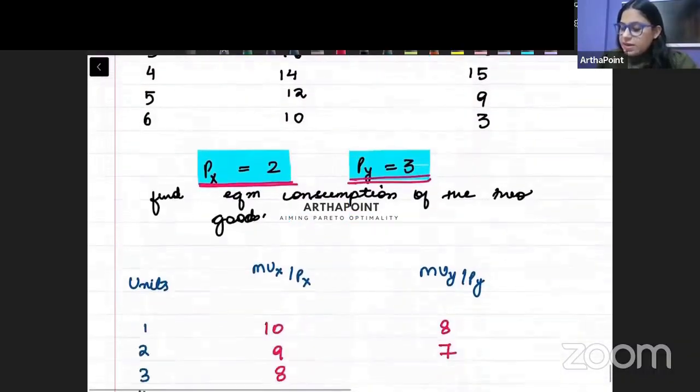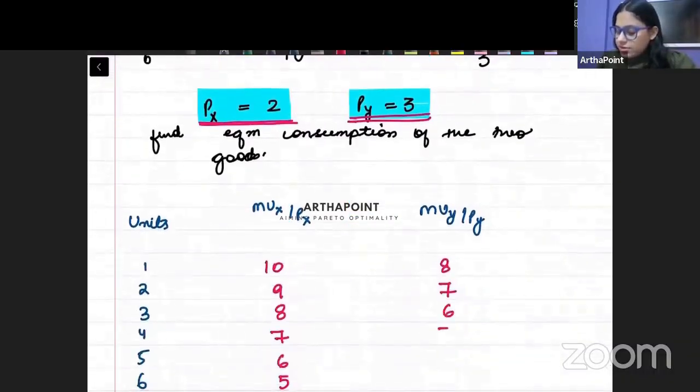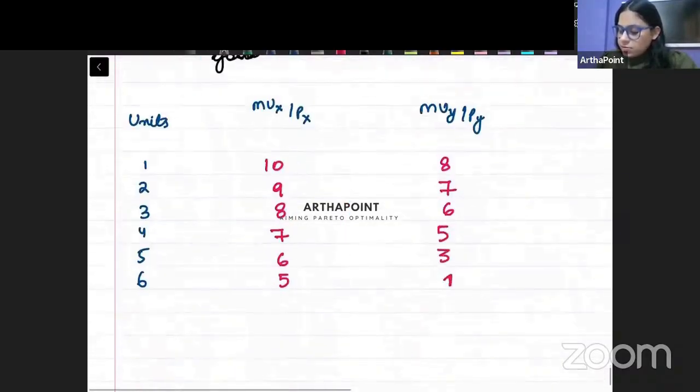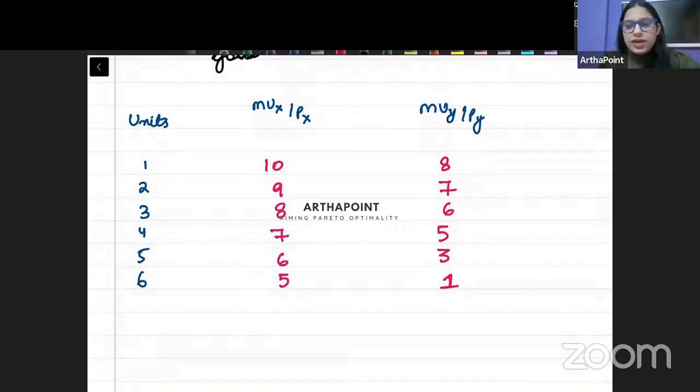Then 18 by 3, 6. 15 by 3, 5. 9 by 3, 3. And 3 by 3, 1. This is what I am getting for MUY by PY. Clear? So I'm getting MUX by PX and MUY by PY as this.